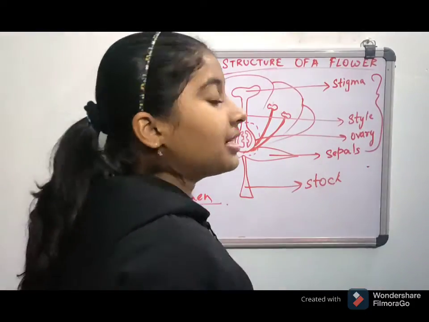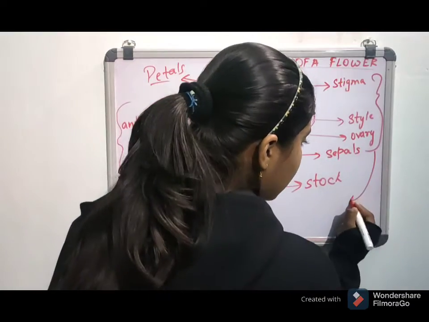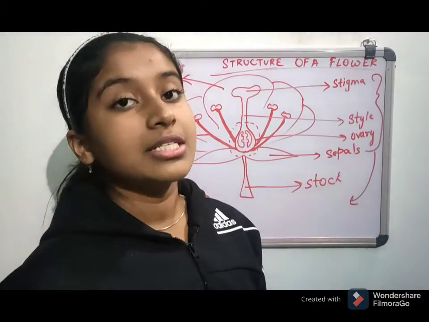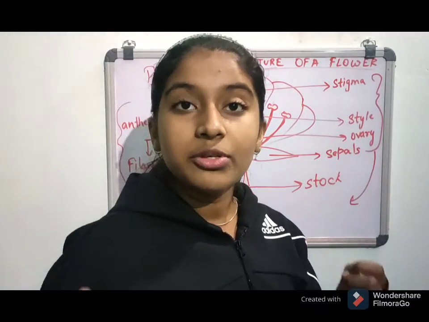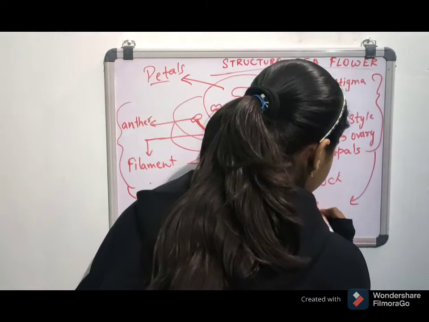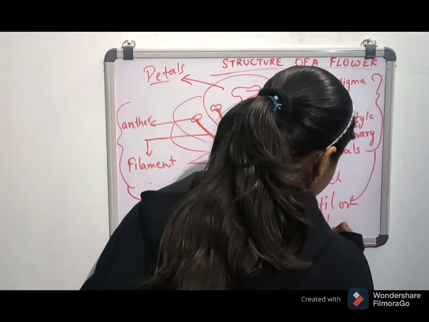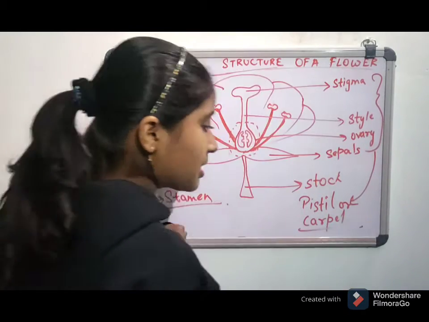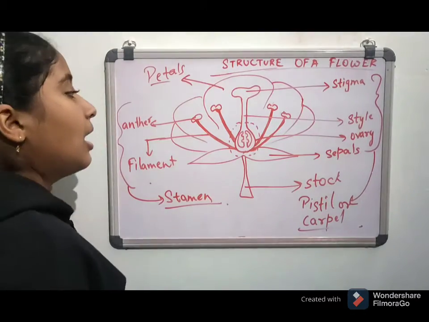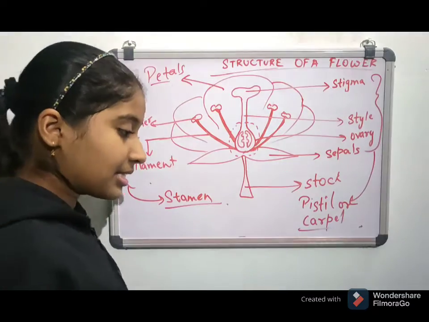And the female part is known as pistil. Pistil is a new word. You would have heard about the carpel. Okay, so pistil or the carpel is the same thing, is it? This is the whole structure of the flower. Is it clear?